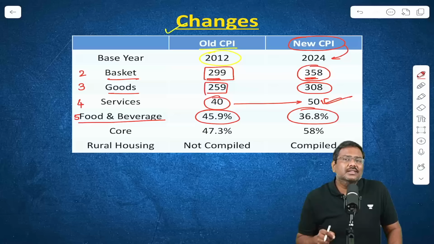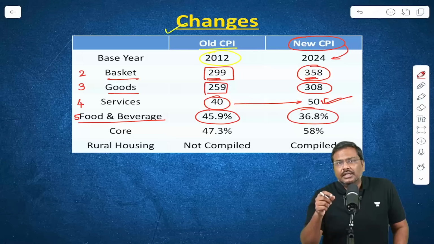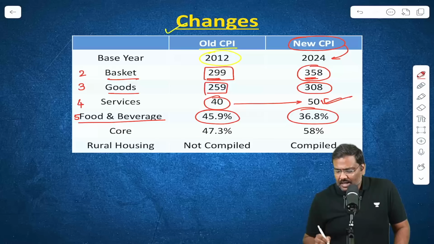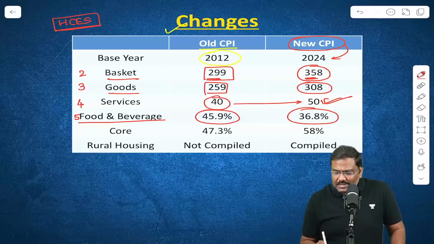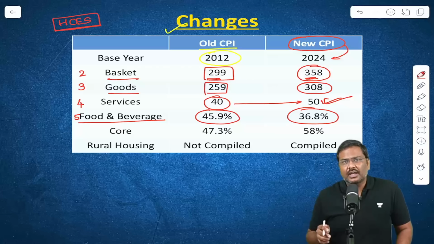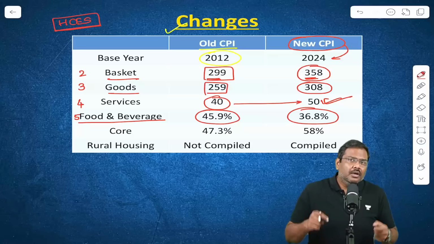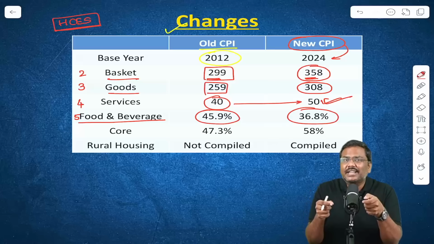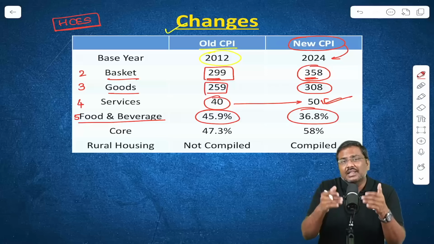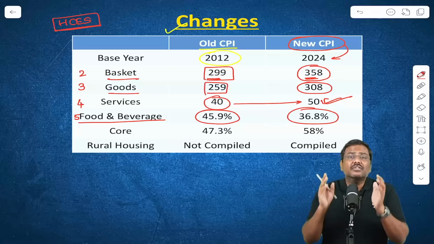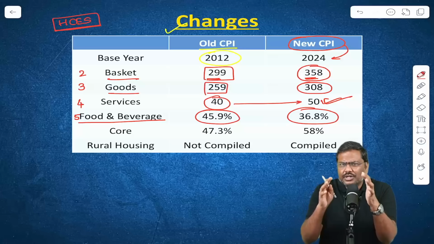The reason behind this is very simple. The NSO earlier conducted a survey by the name of Household Consumption Expenditure Survey. And like I said earlier, when this particular survey was conducted, what was the observation? The overall monthly per capita expenditure of the households have increased, no doubt.